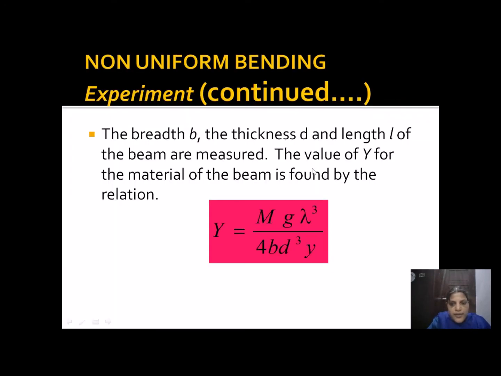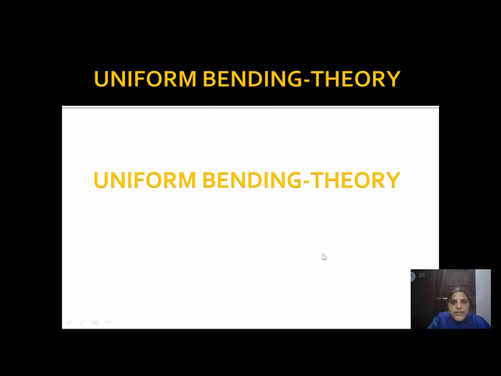So this is the experiment. After calculating the depression we need to substitute it here and find out the Young's modulus. M is the mass, mg is the weight we have applied at the center. Here L is written as lambda, mg L cube by 4 b d cube, small y is the depression we have calculated from the experiment. This is the non-uniform bending experiment.